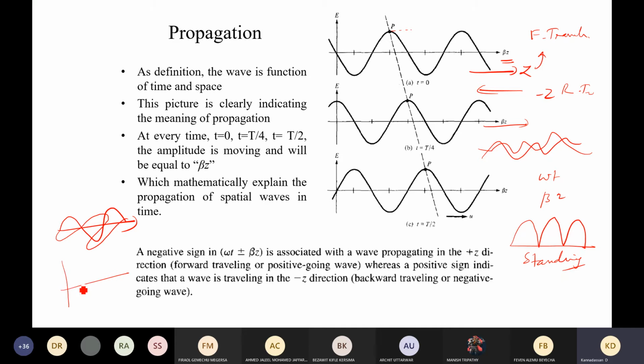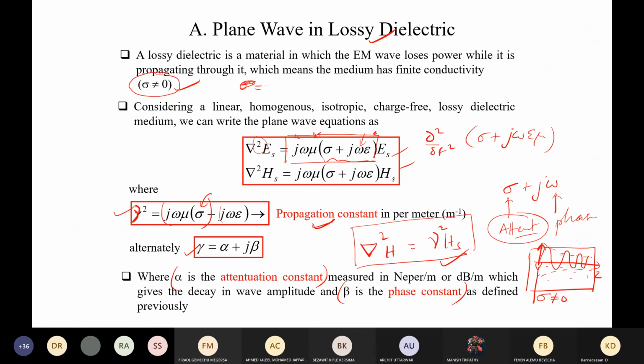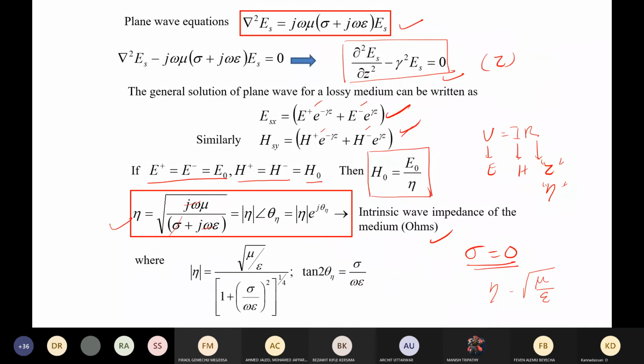But whenever there is a phase change, you will see that the electric field will go like this, and the magnetic field will start a little later, and it will go in the other space. This is what is described with the magnitude and the phase form. We can easily calculate the magnitude and phase, both using these two expressions, which are calculated out of this expression only. And this 2 theta will often be referred to as loss tangent.